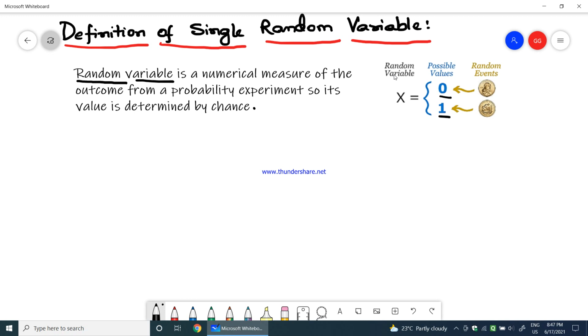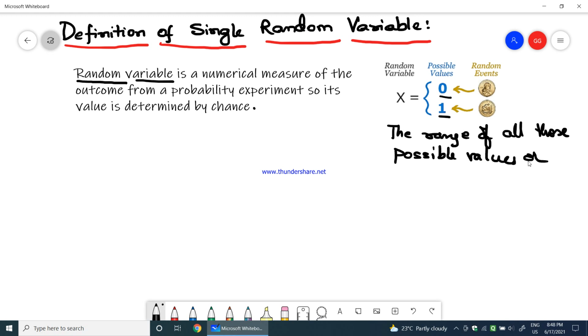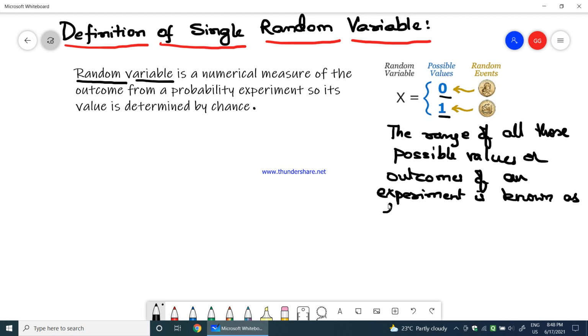The range of all those possible values or outcomes of an experiment is called the sample space.